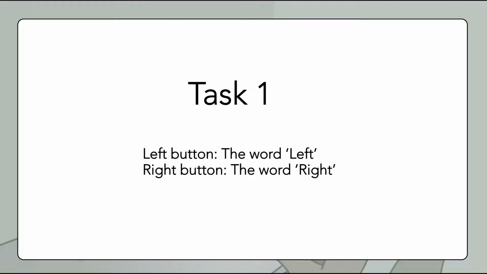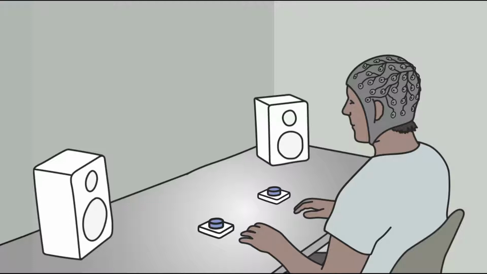During the first task, the participant has to push the left button as fast as possible when he hears the word left, and the right button when he hears the word right. During all tasks, the brain activity is measured by using EEG.